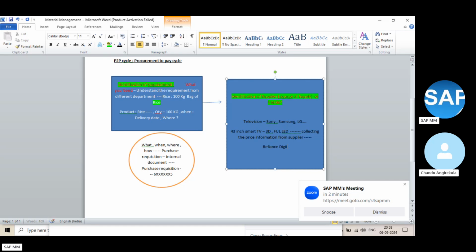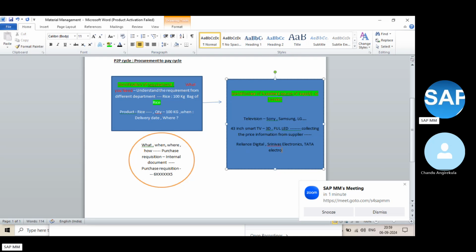Suppose let's say Reliance Digital, then Srinivasa Electronics, then it may be Tata stores, some Tata electronics, then something like Metro. These are the suppliers who are supplying this product. Then what I will do immediately is send my quotation.